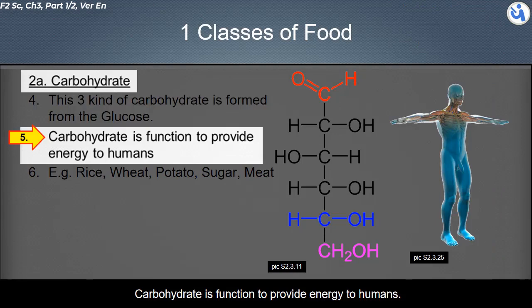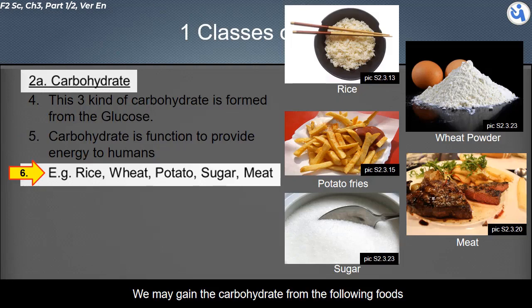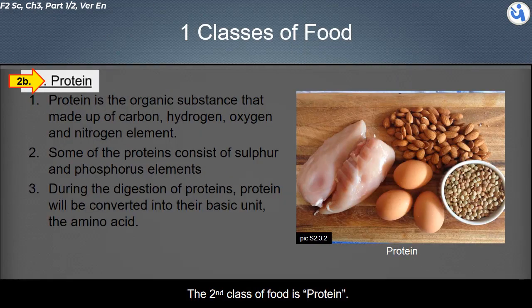Carbohydrate functions to provide energy to humans. We may gain carbohydrate from the following foods: rice, wheat, potato, sugar, and meat. The second class of food is protein.